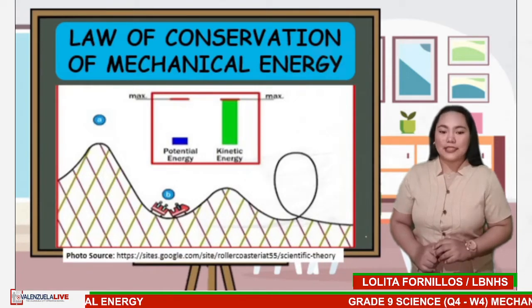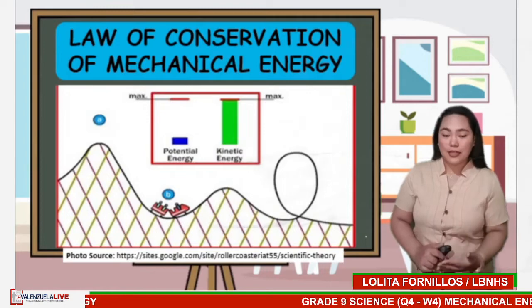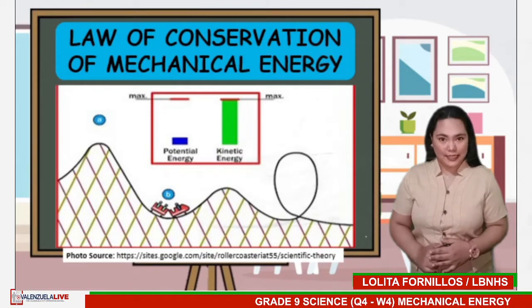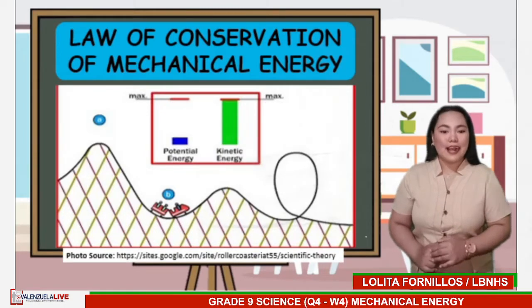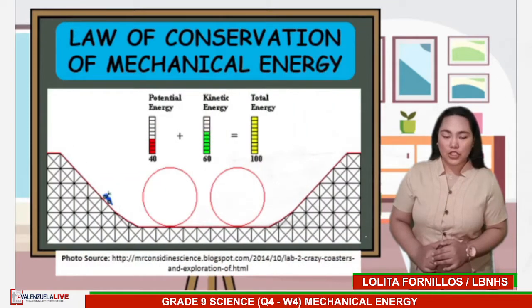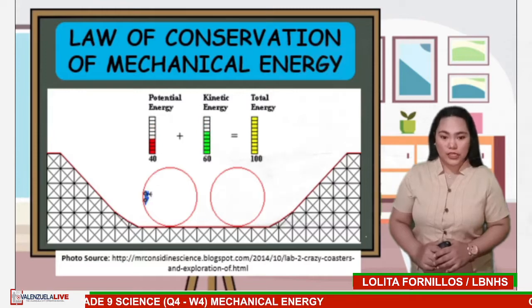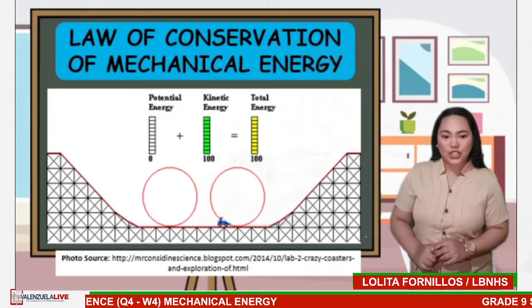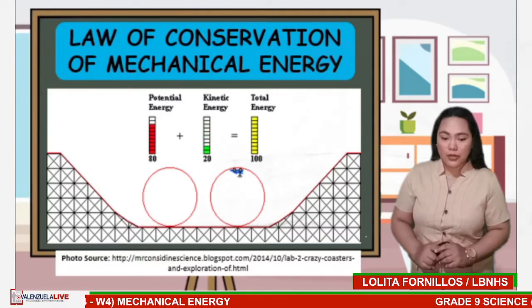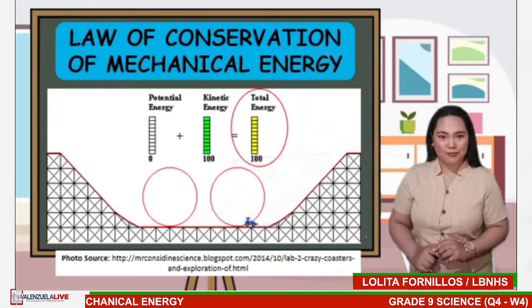It gradually gains its kinetic energy while gradually losing its potential energy. The total mechanical energy produced by the potential and kinetic energy at the top of the roller coaster and the total mechanical energy at the bottom of the roller coaster is the same.